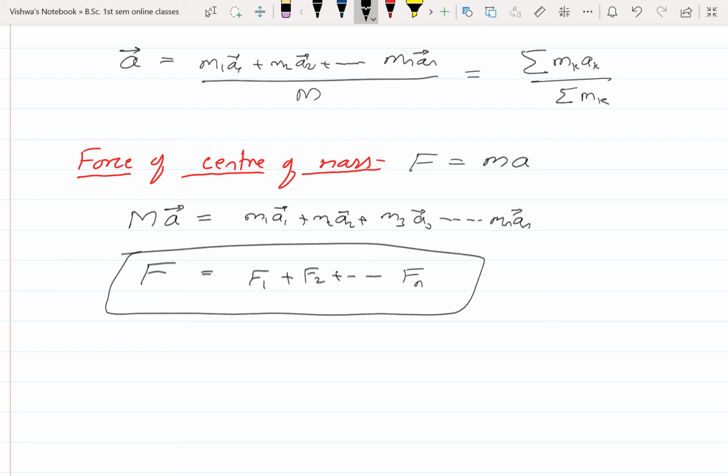Okay. So this is all about the center of mass, position vector, velocity, acceleration, as well as force on the center of mass. So I am going to stop this class here only. In next video we are going to start from different frames of reference, that is laboratory frame of reference and the center of mass frame of reference. Using that concept we are going to study the collisions in both the frames of reference. Thank you.